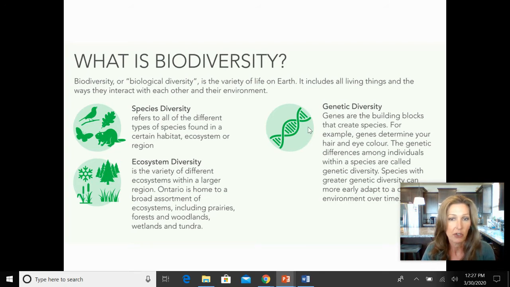This loss of genetic diversity is not going to allow that particular population to adapt to changes in their environment. When we talk now about species diversity, that is going to be talking about all the different organisms that actually exist in that area that are all part of the food web and all work together